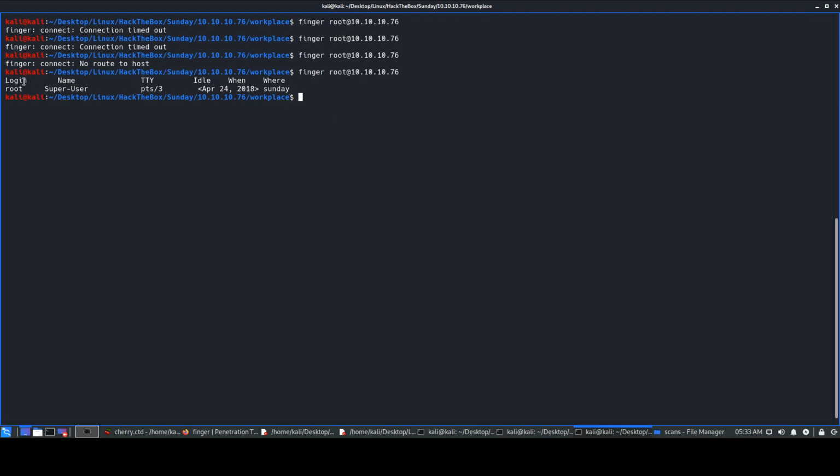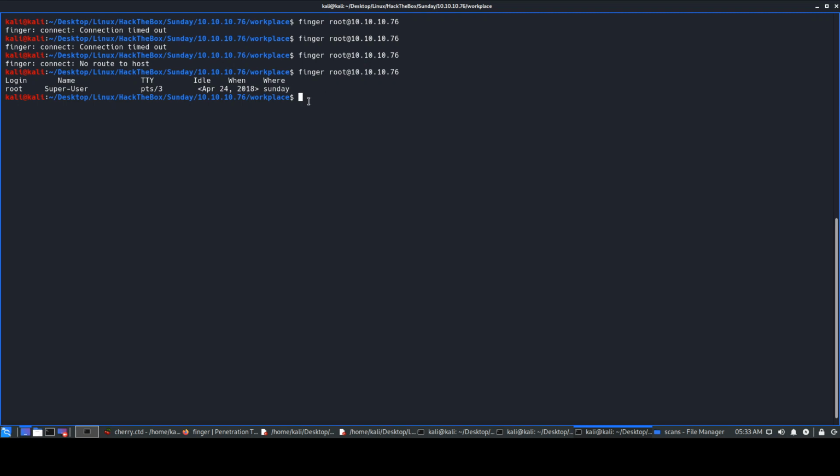So it says the login over here is root, and the name is super user, and it says TTY pts/3, and when was this user last logged in? It says April 24th, 2018, and it says where. It says Sunday over here. So probably you should have an IP address from where it got logged in, or Sunday means that there is no IP address, so probably the host name is present. I think this user has physically logged in, and the host name of the system looks like it's Sunday.